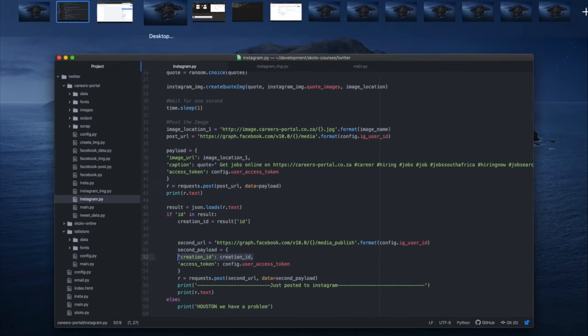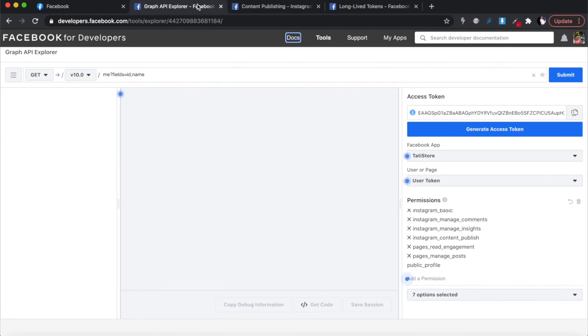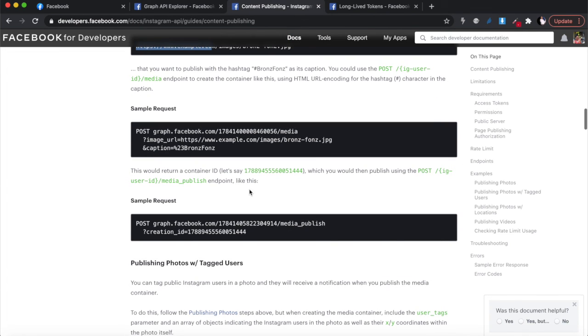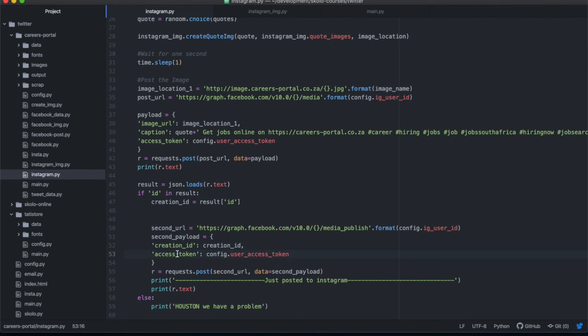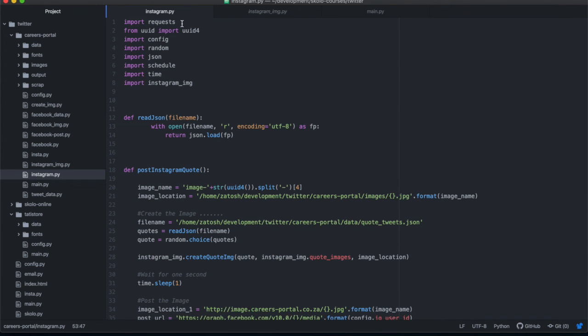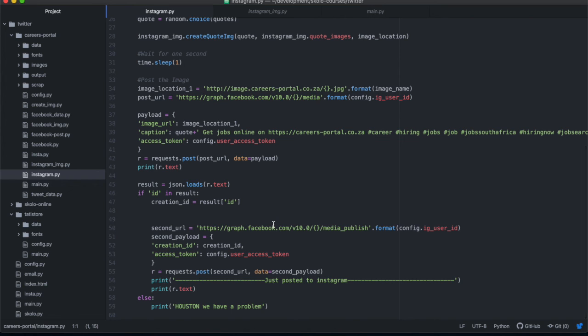So this code in here is the same as content publishing, the second part over there. You put your creation ID, but the documentation doesn't tell you that you need to put in your access token as well, but you need to put in your access token also inside of the payload. And the nice thing when you're sending it like this using the Python requests library, make sure you import requests at the top, is you don't have to worry about URL encoding because you're sending it as a JSON, and on the other side, they'll be able to get it out. So if you write it like that, you'll be okay. And you put in your access token again.